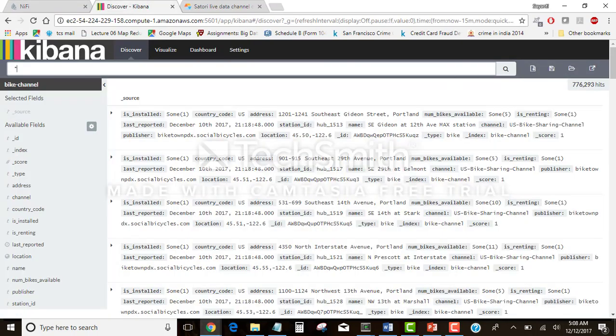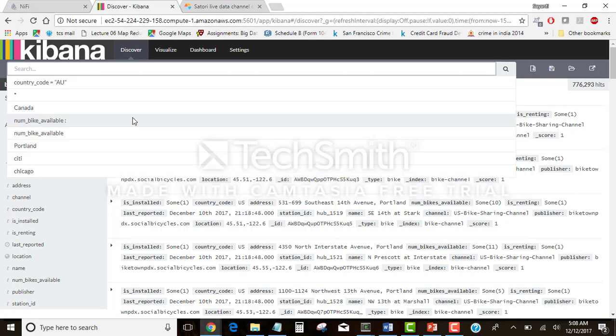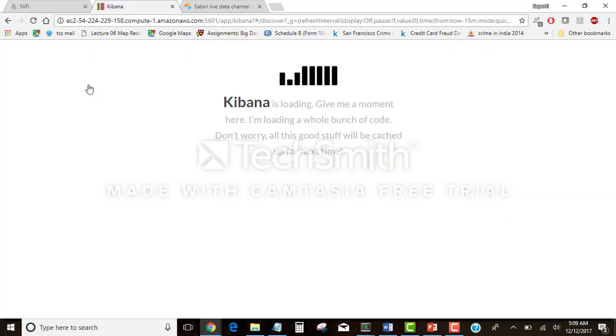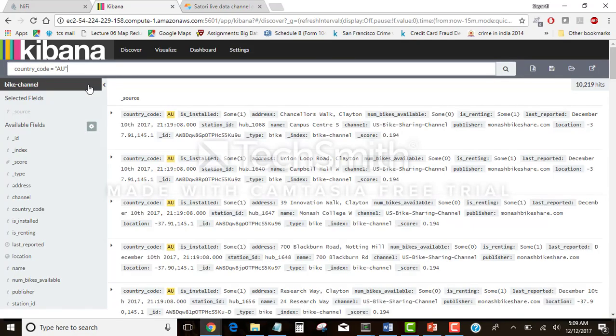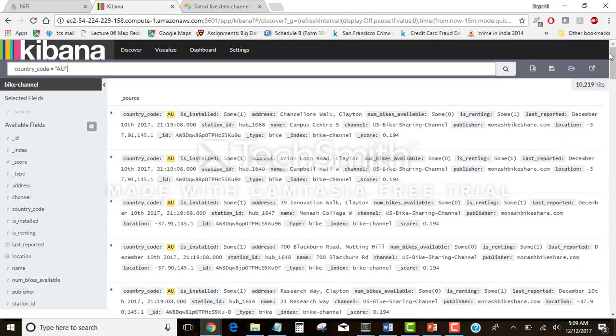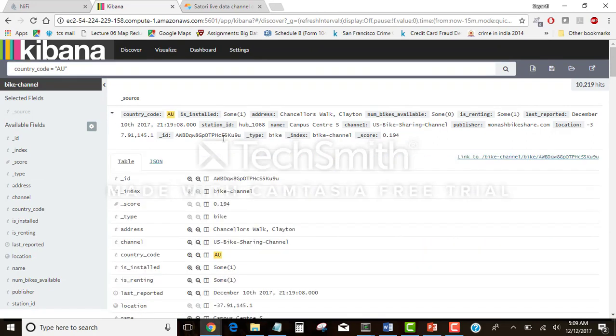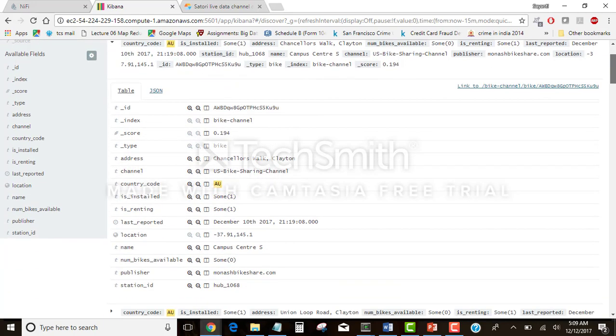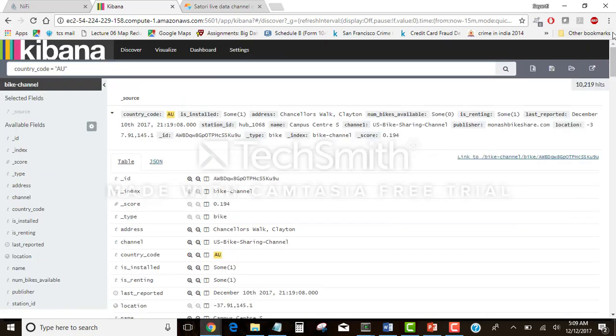Let's go to the Kibana UI. Here in the Discover tab, we can see all the data. We can query data from here, for example, if we want to find data for country code Australia, we can see the number of entries here, and if we click on a particular entry, we can go and see the data here and the fields of the data. It's in JSON format,